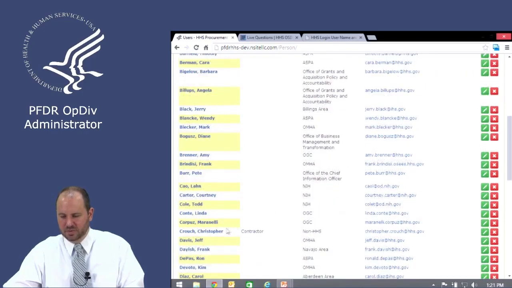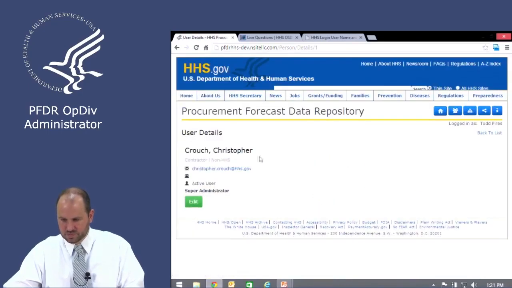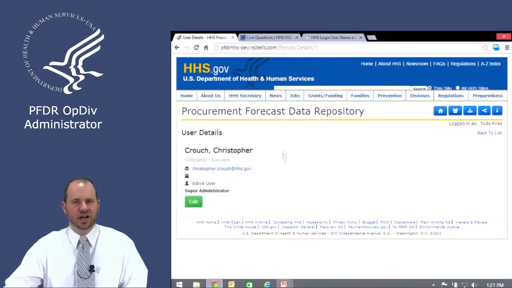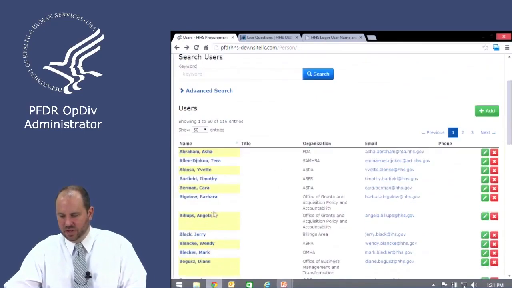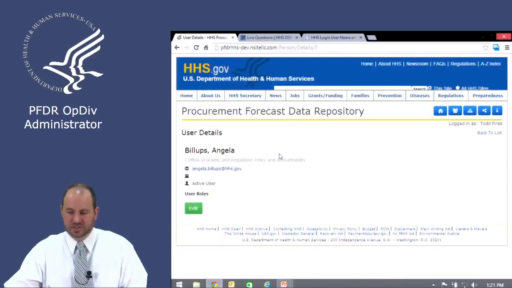If I click on the name of the user, it will give the user details. It kind of looks like a contact card. It's got their email address, their title, their phone number if they've got it, and whether they're an active or inactive user. If I was to click on someone else, you'll see they've got their name and the office that they're in, their email address, and their active user status. And if they've been assigned as an OpDiv administrator, it will show that in this area.